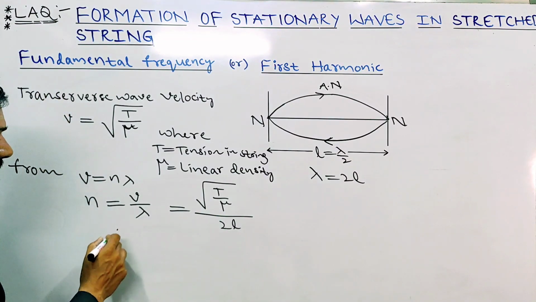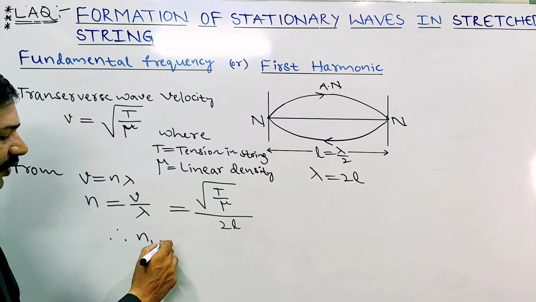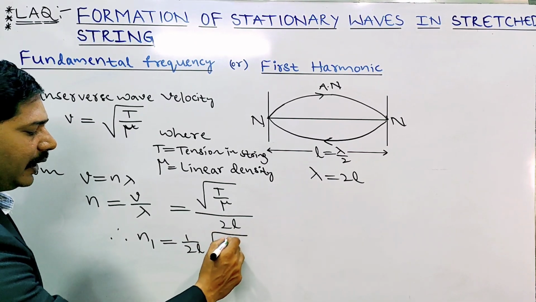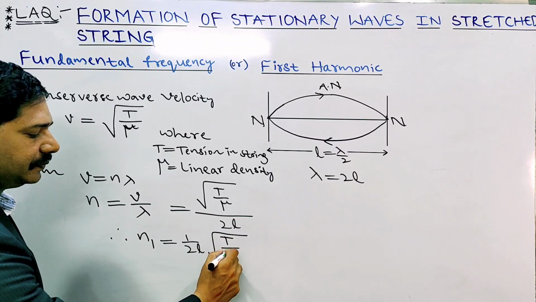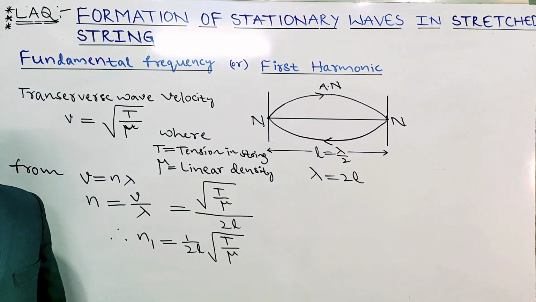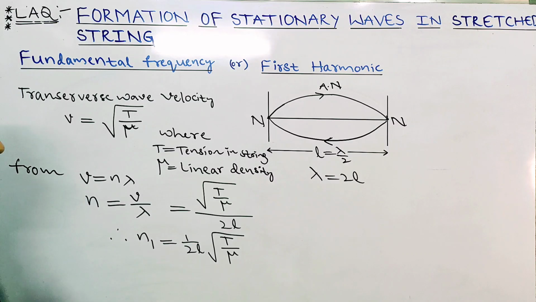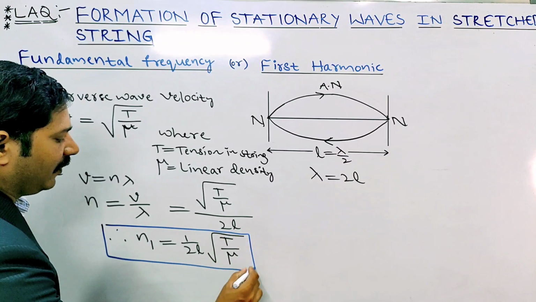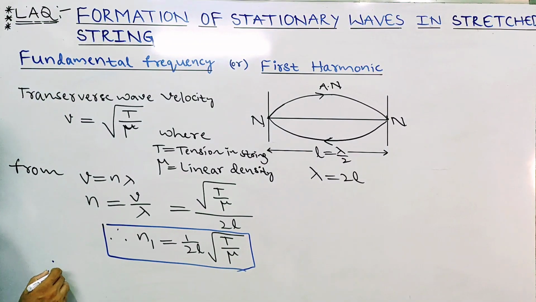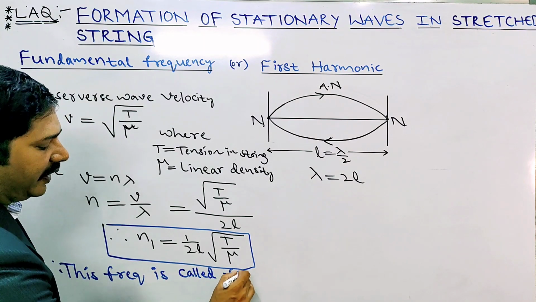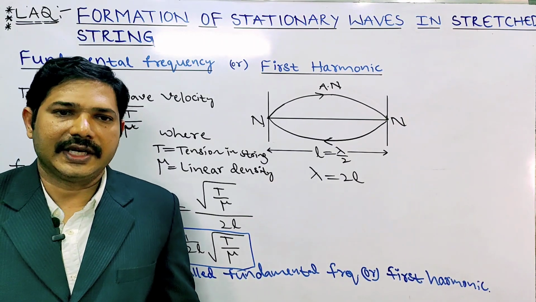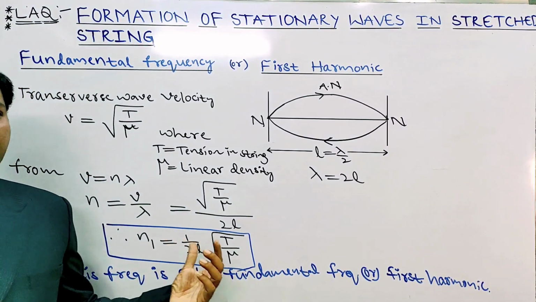So I write n1 equal to 1 by 2L into under root T by mu. This frequency is called the fundamental frequency or first harmonic. This is the derivation of the fundamental frequency or first harmonic.